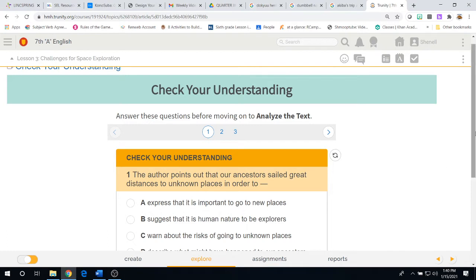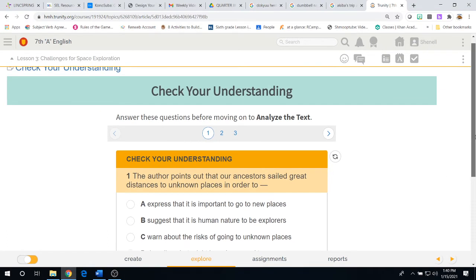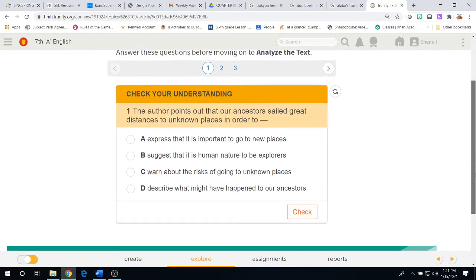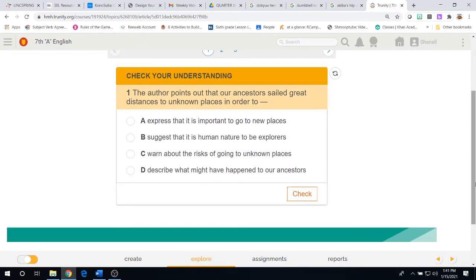Hey guys, welcome back. So, we've just read Challenges for Space Exploration. Now it's time to check your understanding of the story. First question. The author points out that our ancestors sailed great distances to unknown places in order to do what?